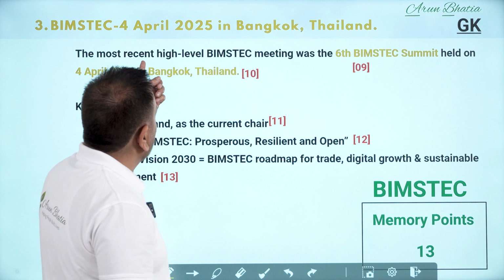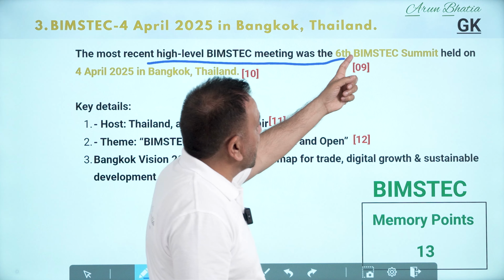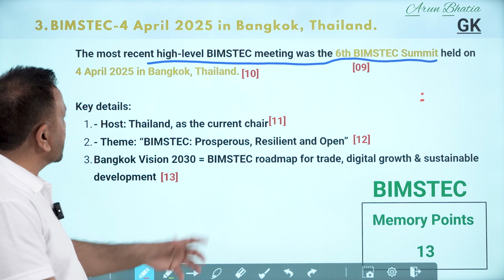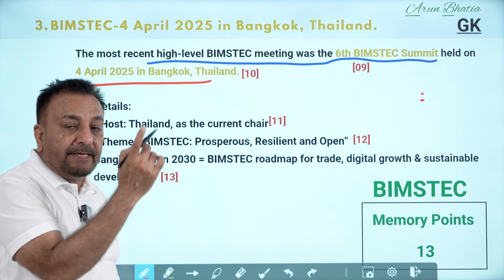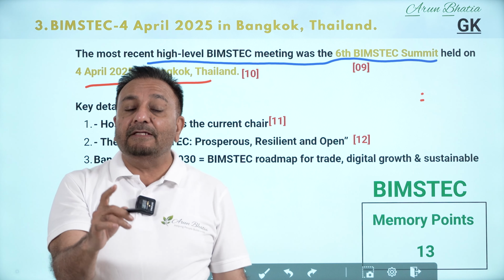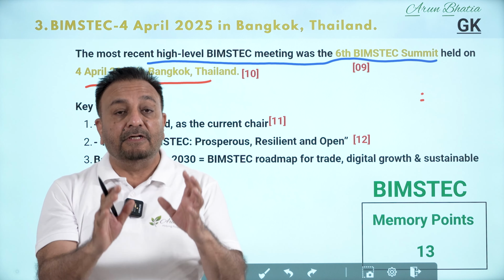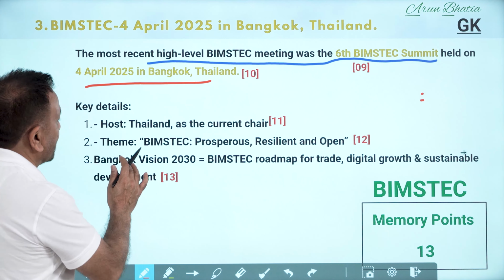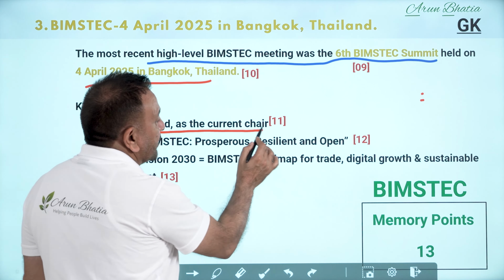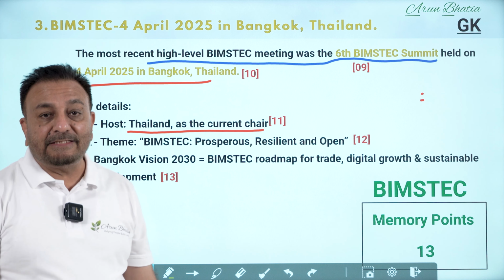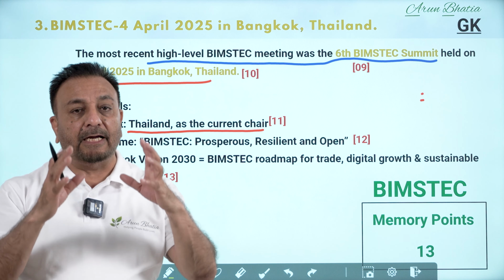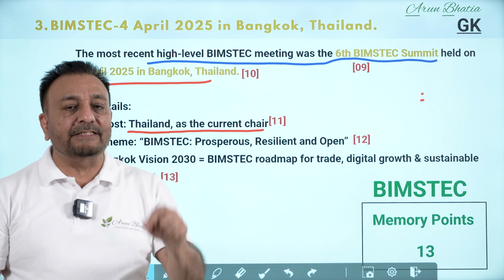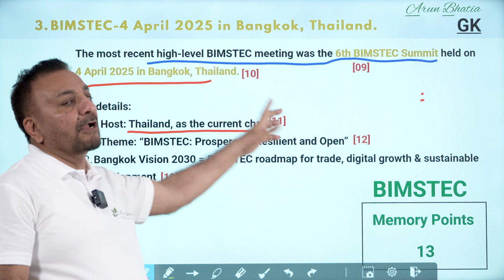Point 9 is that the most recent meeting of BIMSTEC, known as the 6th summit, was held. And where was it held? In Bangkok, the same place where the idea of making this organization was conceived in 1997. The next point is that Thailand is the chair. That means the person heading the Thailand government is the chairman of this organization, because the recent meeting was held in Thailand only, Bangkok.